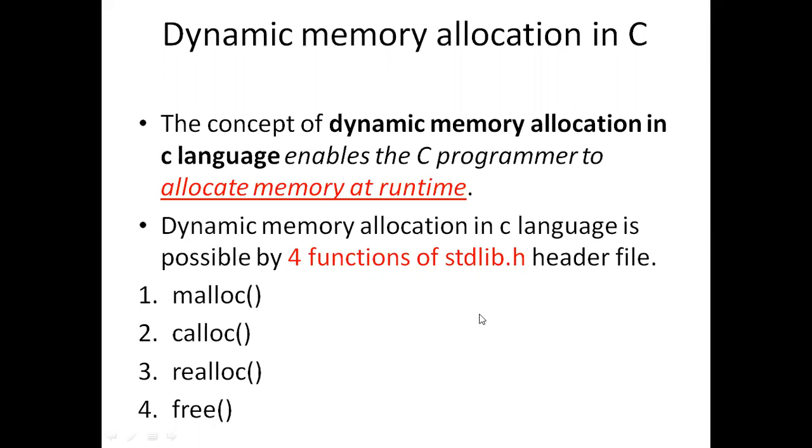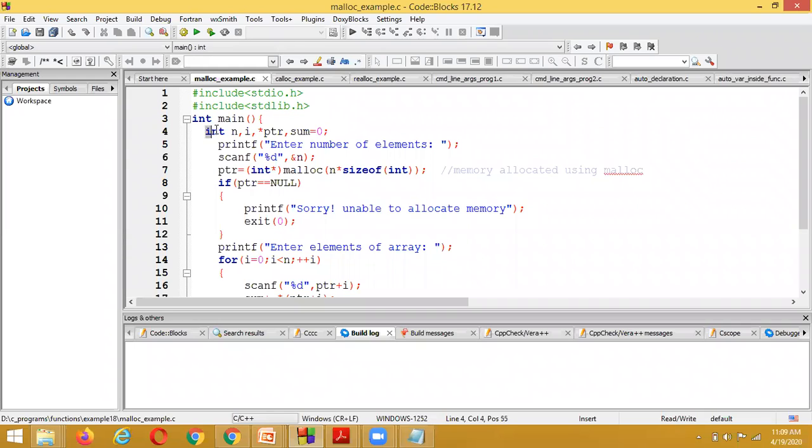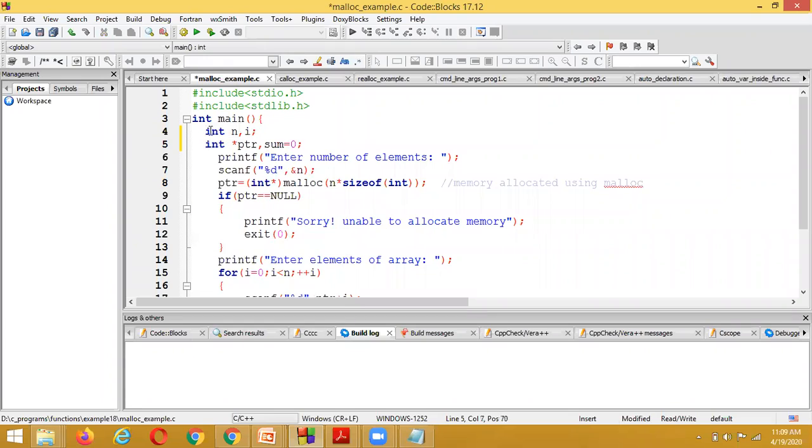When the memory is going to be allocated, in the previous classes you have observed that if I declare a variable like this, int n, then for n and i, at which time is the memory allocated? Compile time.